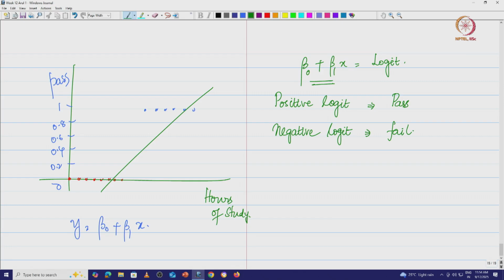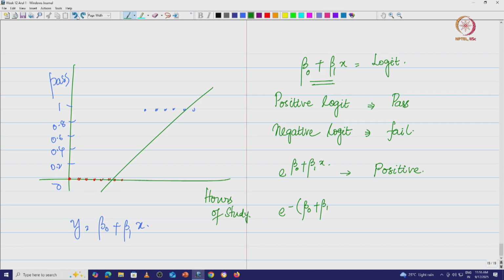So what we will do is take the exponential of this logit, e power beta naught plus beta 1x. Now if you take e power beta naught plus beta 1x, it would always be positive. But it is of the form e power x, which is a curve that increases exponentially. So what we will do is flip this to get e power minus of beta naught plus beta 1x.